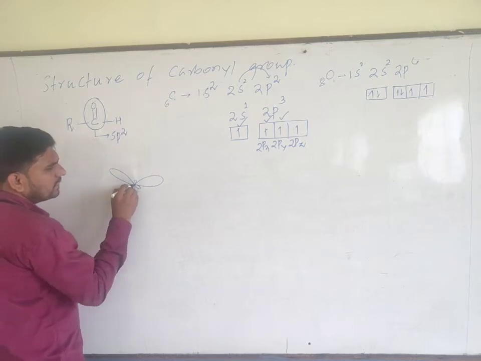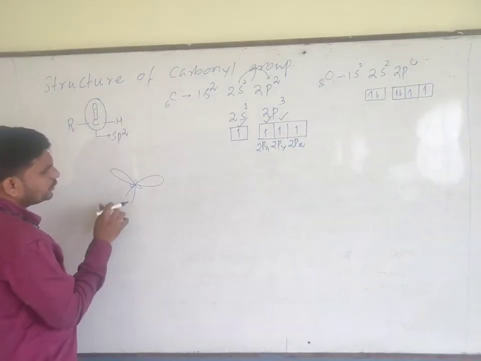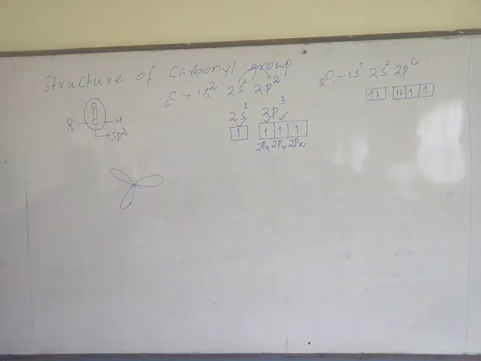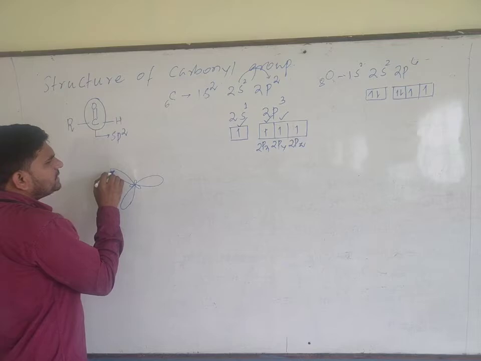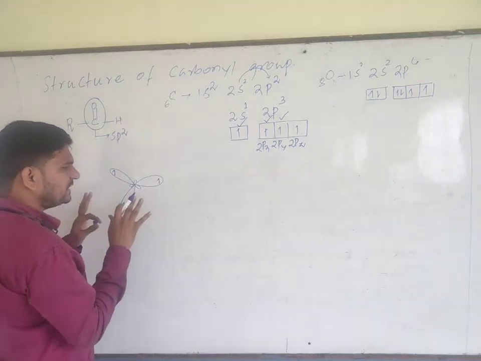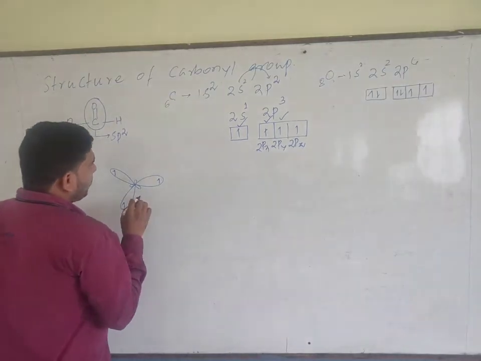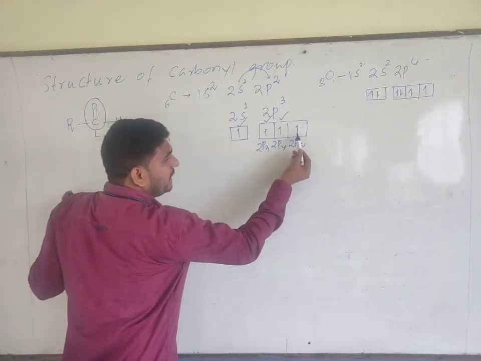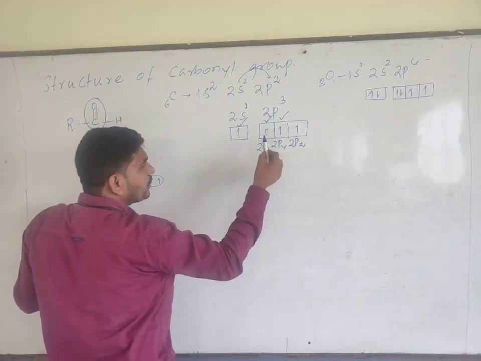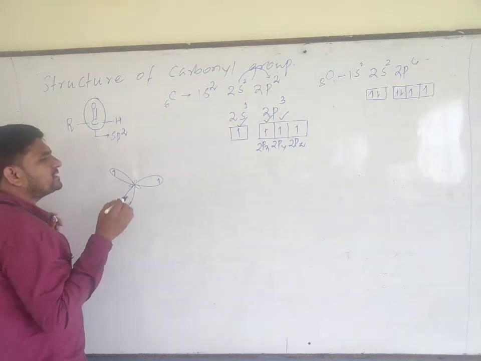You look at this one. I drew actually 3 sp2 hybrid orbitals. Each sp2 hybrid orbital contains a single electron. Now, one atomic orbital remains unhybridized. 1p atomic orbital, because 1s and 2p combined together to form sp2. But 1p atomic orbital of carbon remains unhybridized.